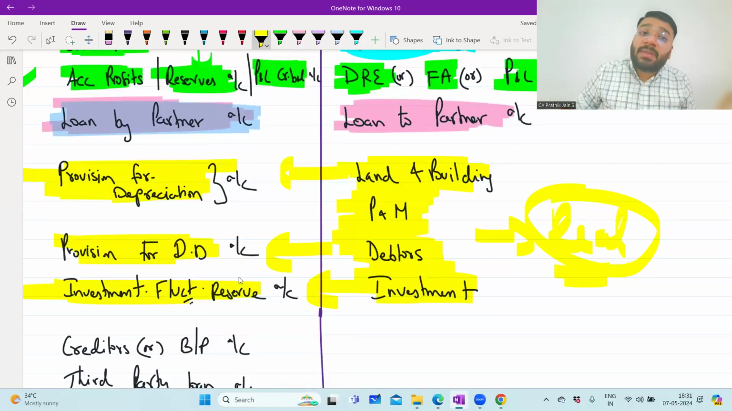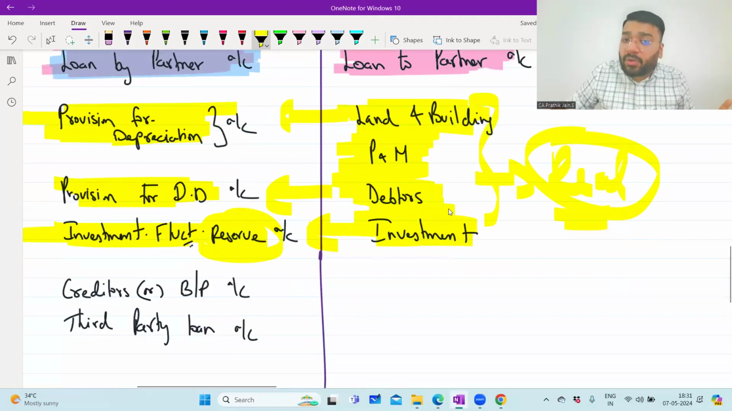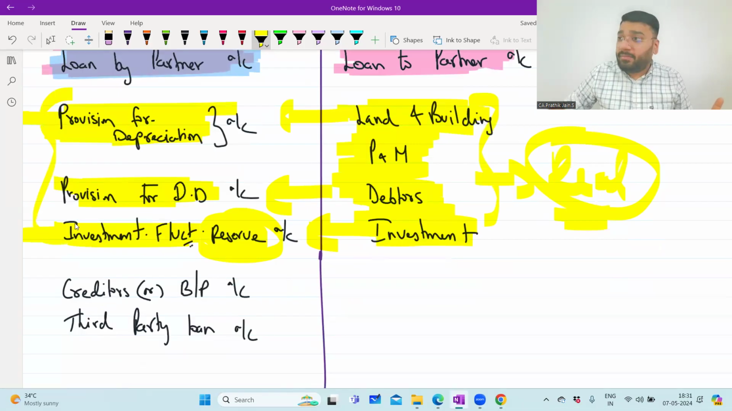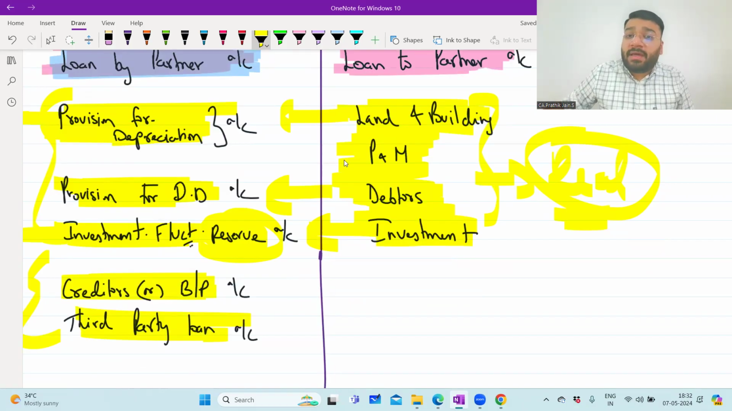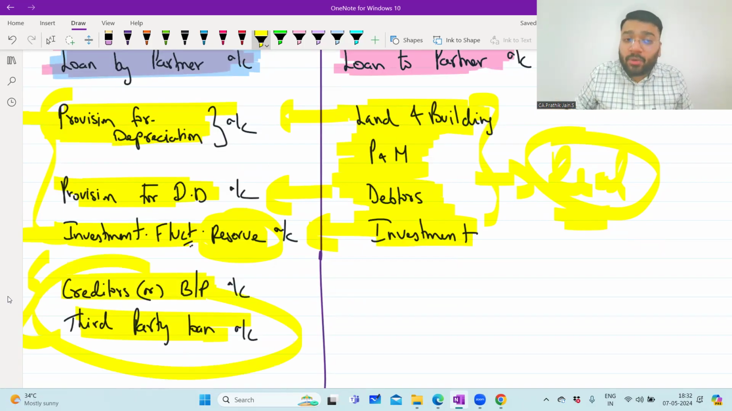Please be careful. Normally, all the other reserves go to your capital account, whereas investment fluctuation reserve alone will go to your realization account. And then, like the way you transferred all the assets and their corresponding provisions to the realization account, likewise all the external liabilities, creditors, bills payable, third party loan, bank loan, any loan you take, everything will also go to your realization account. Why? Because whatever assets you have sold and got the money, that money you have to use for the payment of these liability holders. So receiving money and giving money, everything will automatically take place in the realization account. Am I clear at this point?